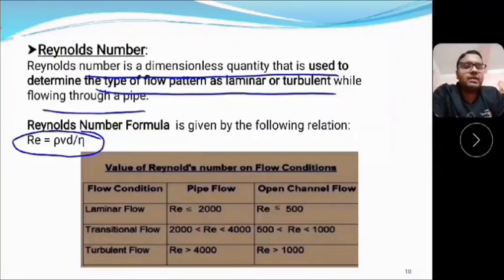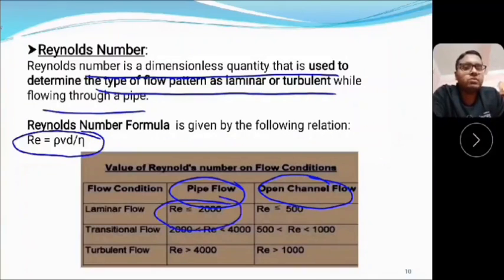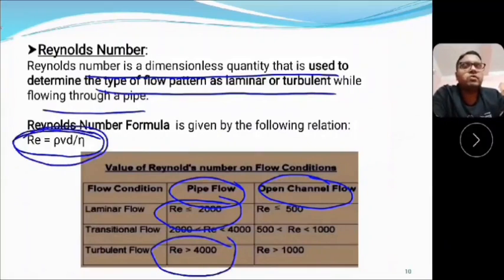Here we have given a chart where we can see different values of Reynolds number. There are two kinds of flow: one is pipe flow, another is open channel flow. In case of pipe flow or tubular flow, if the fluid flows within a tube and the Reynolds number is less than or equal to 2000, then the motion is streamline motion, and if the Reynolds number is greater than 4000, then the motion is turbulent. And remember, this formula, Re equals rho V d by eta, is valid for pipe flow or tubular flow.